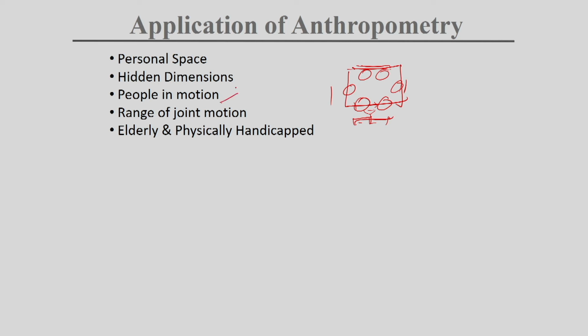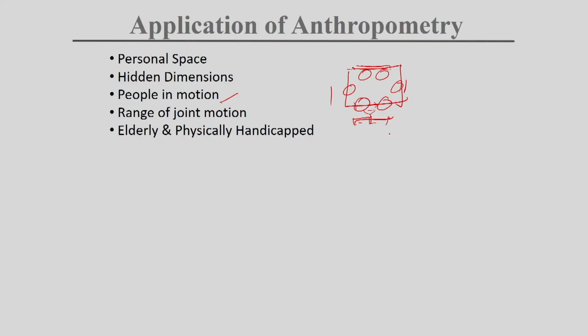Next is people in motion. When we are designing something like an exit door, maybe for an auditorium or multiplex, we should take care how many persons can go simultaneously, and whenever the person is in motion, how much space they need. Whenever the person is in motion, it is definitely more than the static condition. So, we have to take care of the dimension when the person is in motion.